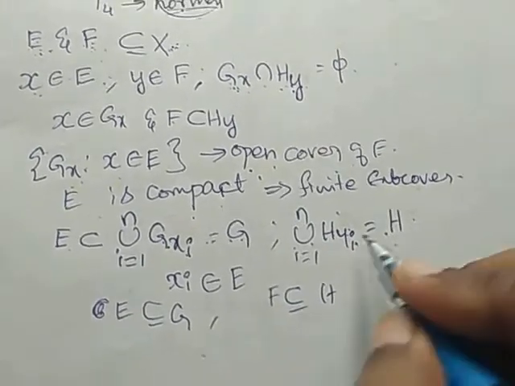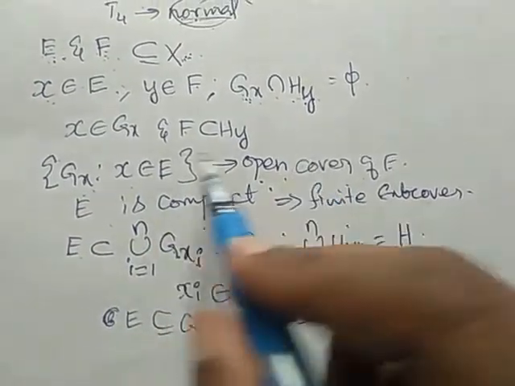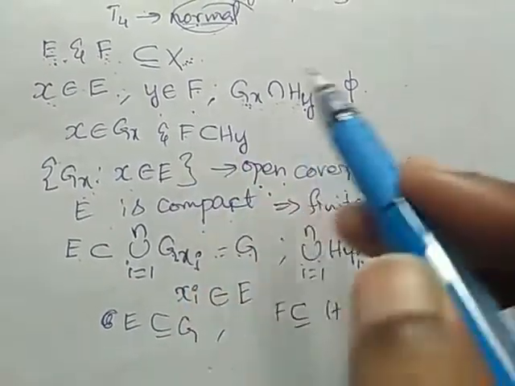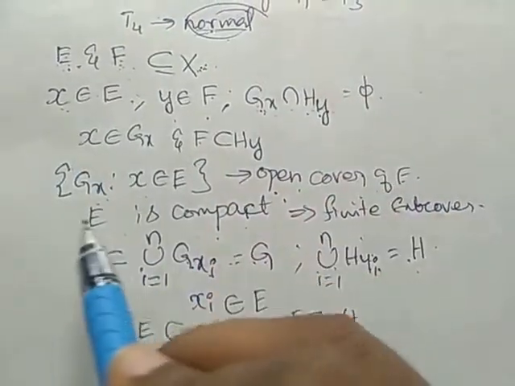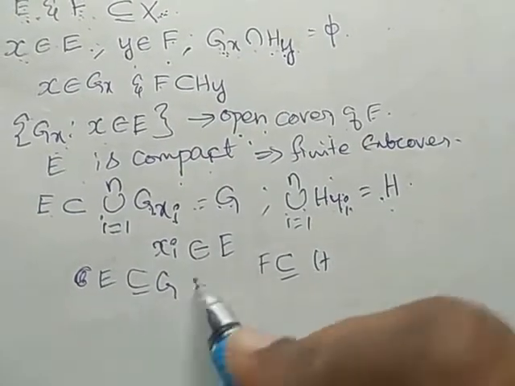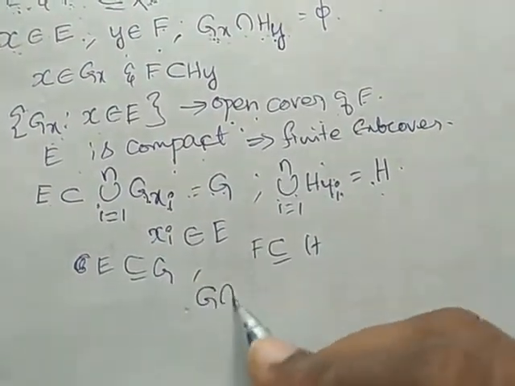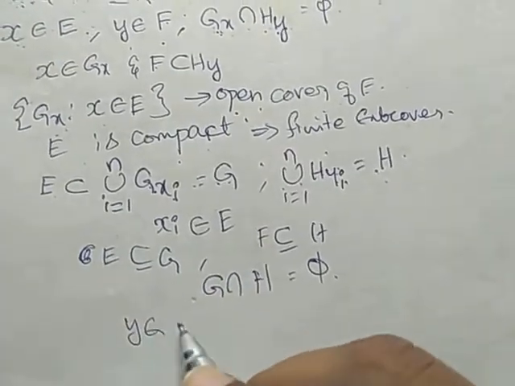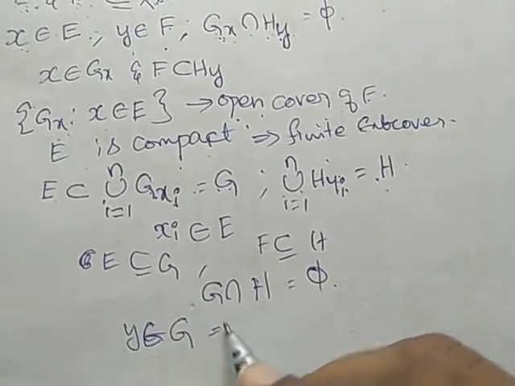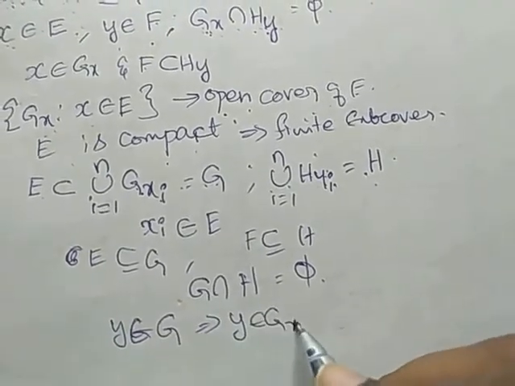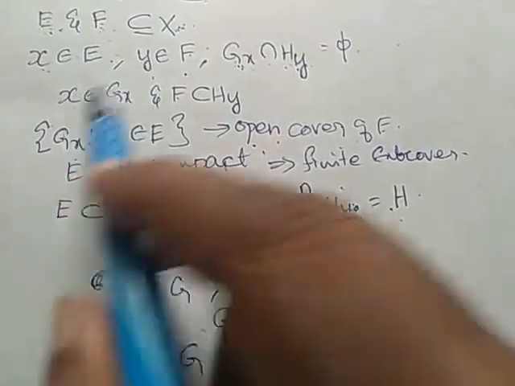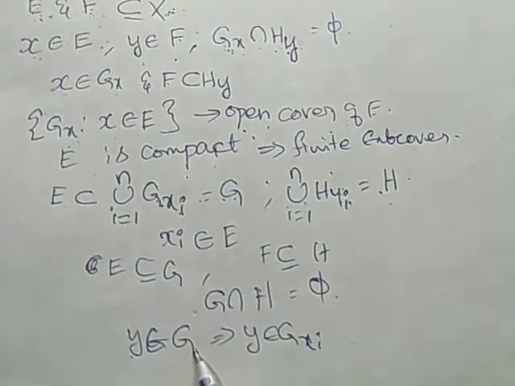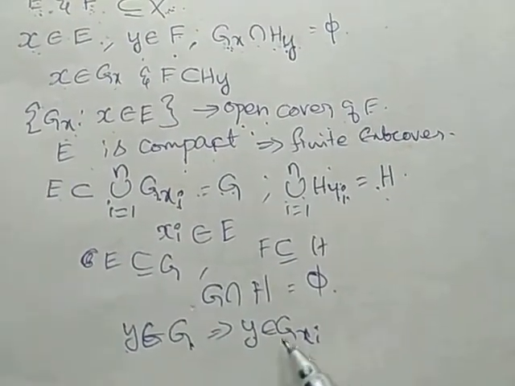Now to prove G intersection H is equal to null. See, whenever y belongs to G, this implies y belongs to Gxi also, right? Because whenever x belongs to Gxi, we are having it belongs to E. So whenever y belongs to G, it should belong to an open cover also, Gxi.